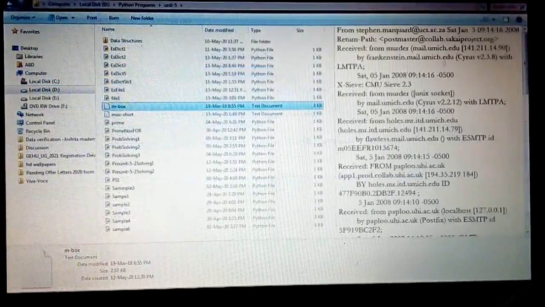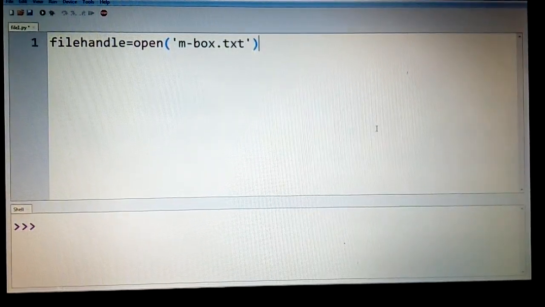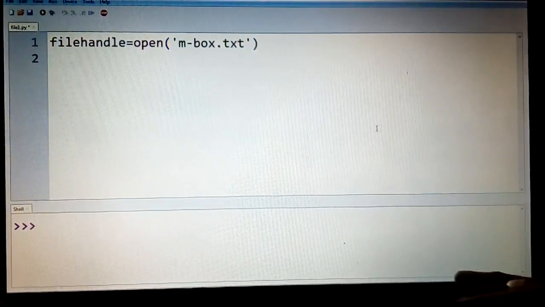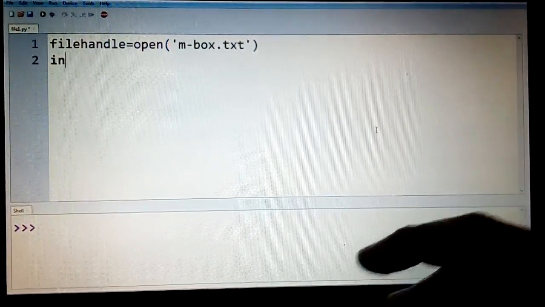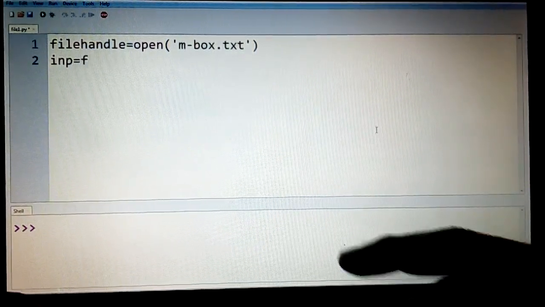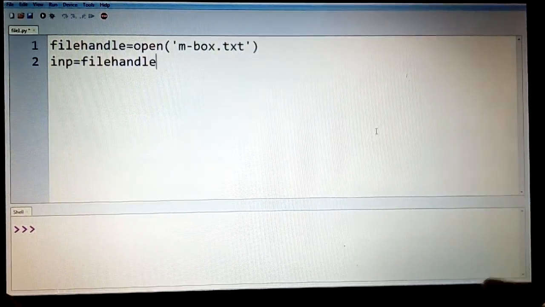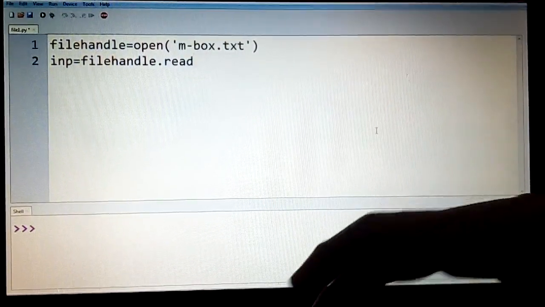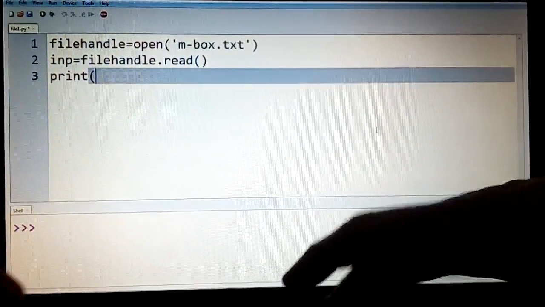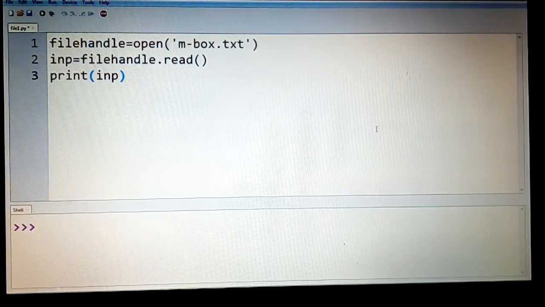Now let us try to read this file in the default read mode. Of course you can specify comma read, but I am not interested. I will just say this. Now you know that if I use a variable, let us call this inp for input, and I say the file handle dot read, the entire file will be read into inp as a string, and if I say print of inp, I can print the entire file using a single variable.